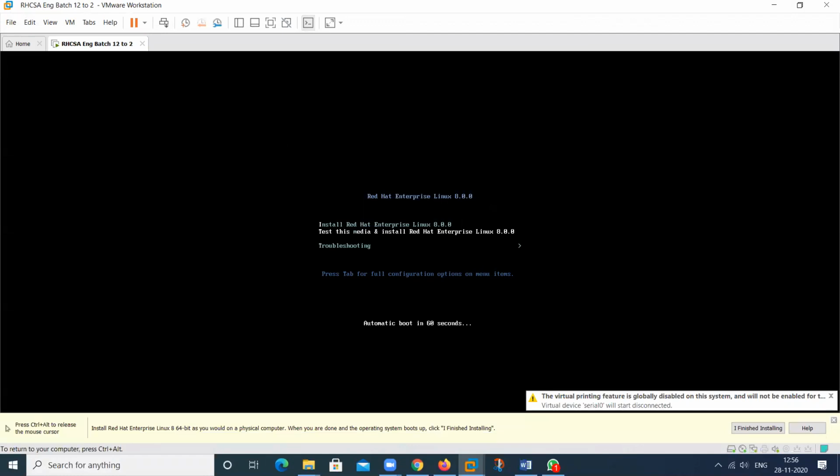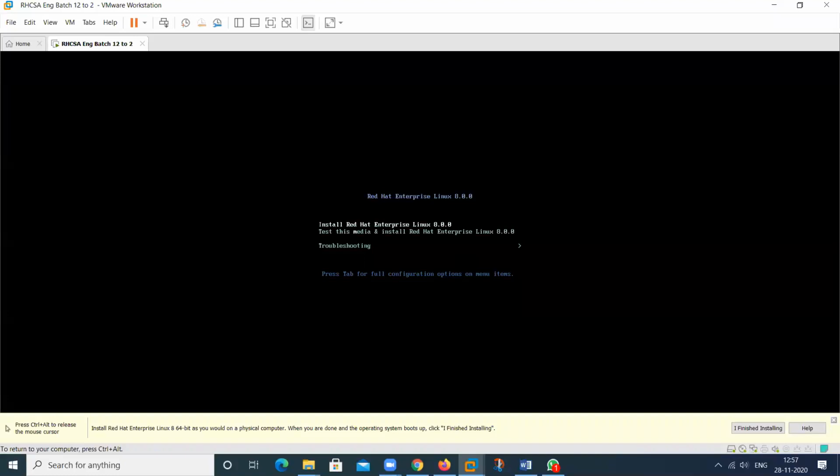Then this is the first wizard. The first is test this media. If you want to test this media, you can click on this one, but I don't want this, so I will install only. So install Red Hat Enterprise Linux 8.0, 8.1, 8.2, anything you have.